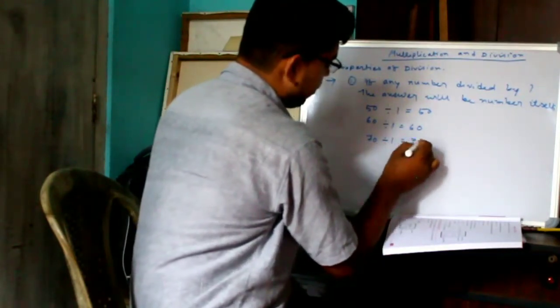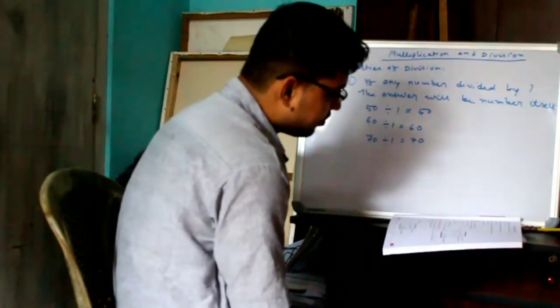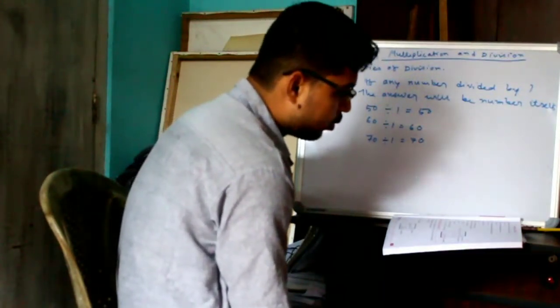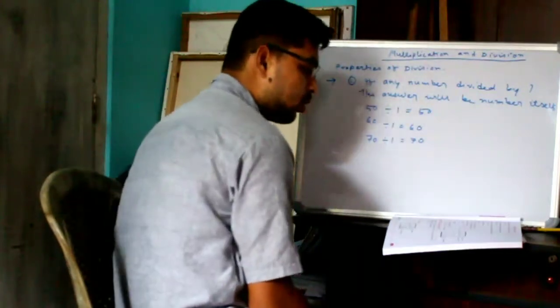Next, number 2, if a number except 0 is divided by itself, the quotient is 1.